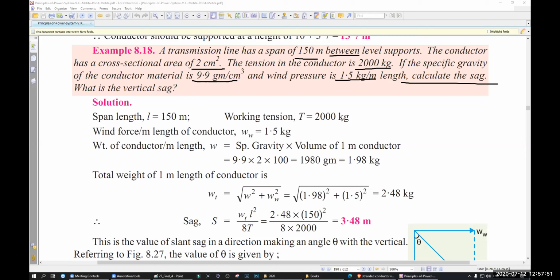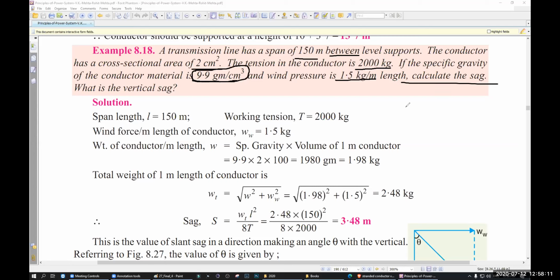Here the weight is not given directly. Rather, they have given a weight per centimeter cube. So we have to find out how many centimeter cube we have in 1 meter of length.